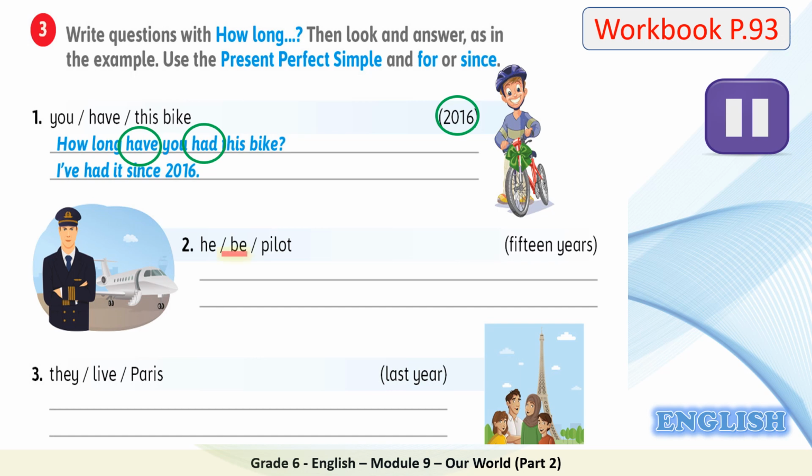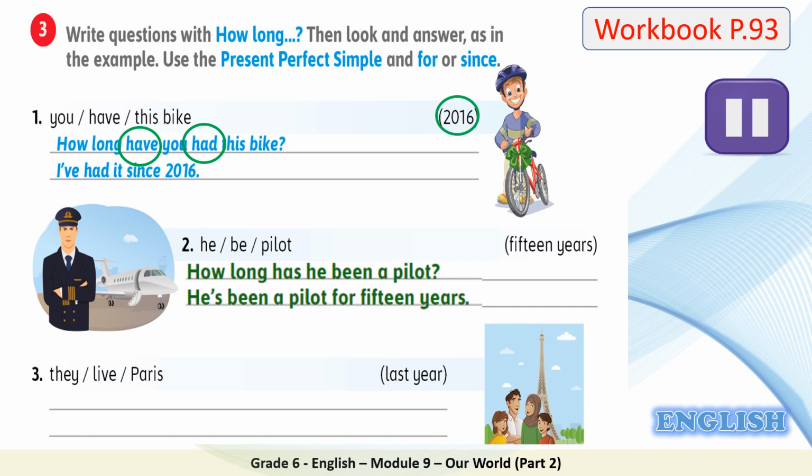Number 2, we have the verb be, so it's very important to find the past participle for this verb. And we have 15 years as the answer, so we have to decide whether we will use for or since. Of course, we will use for because it's a period of time. So the past participle of the verb be is been. Very good. So the question is, how long has he been a pilot? He has been a pilot for 15 years.